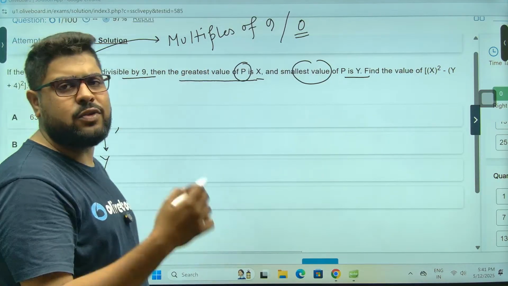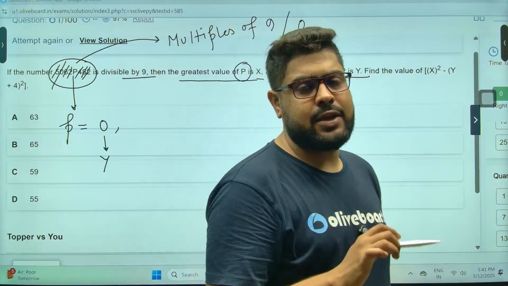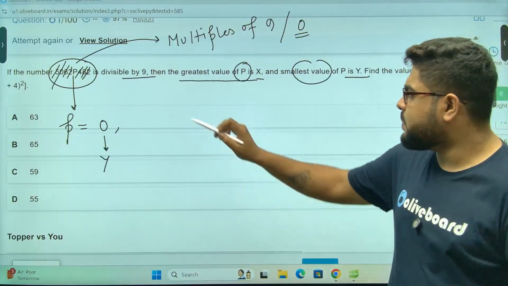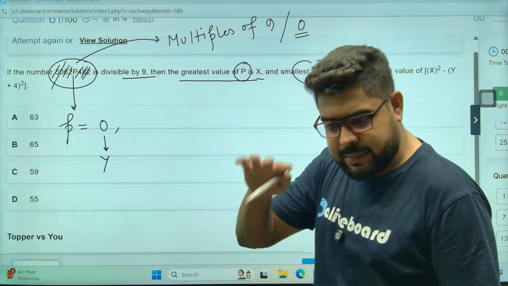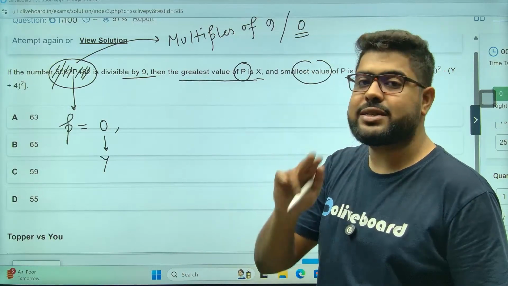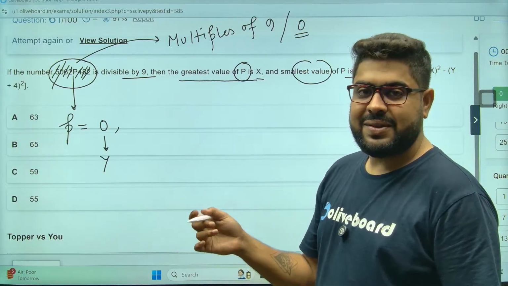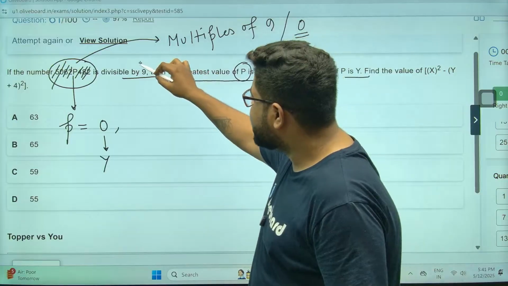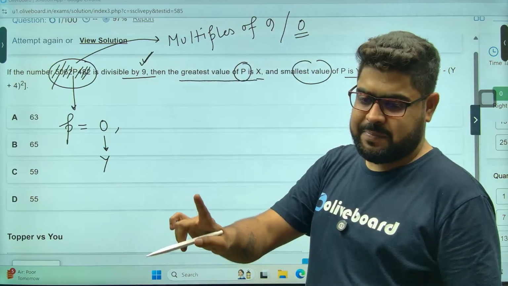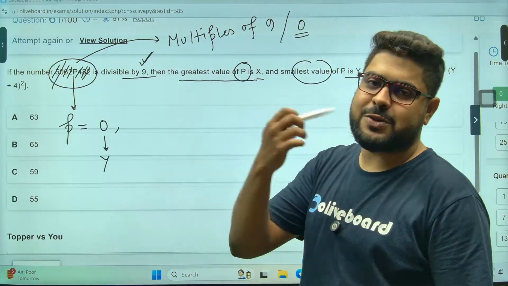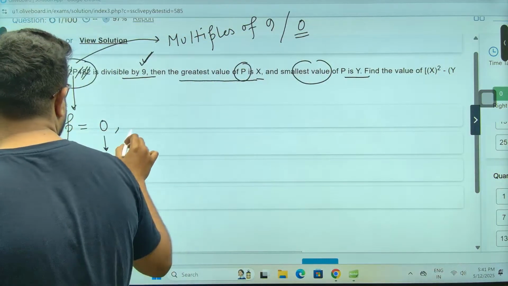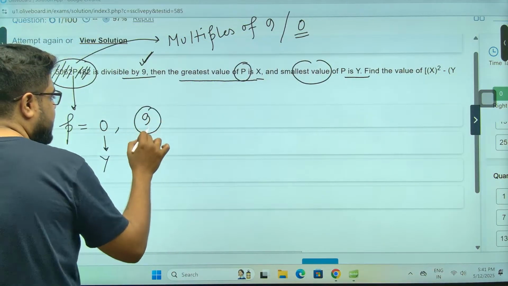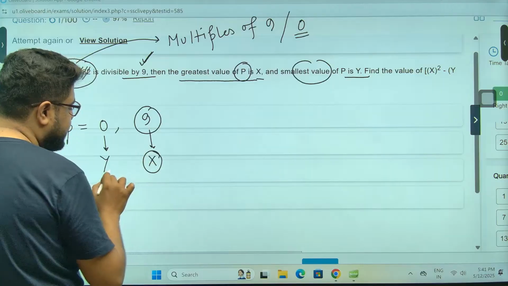And the greatest multiple of 9 which is of 1 digit, because you see, P is 1 digit. I cannot take 18. 18 is a multiple of 9, but it takes 2 digits. Not possible. So the only 1 digit multiple of 9 is 9 itself. So that must be the value of X.